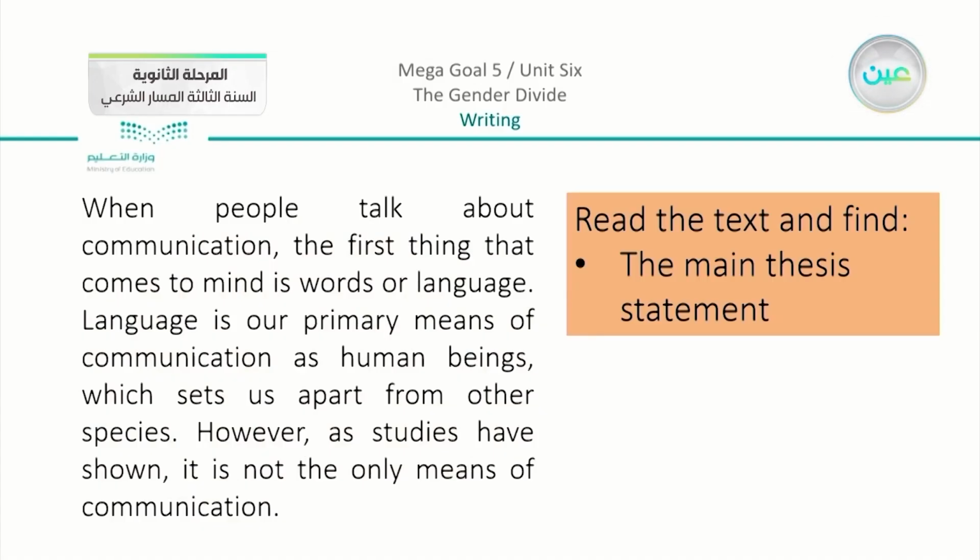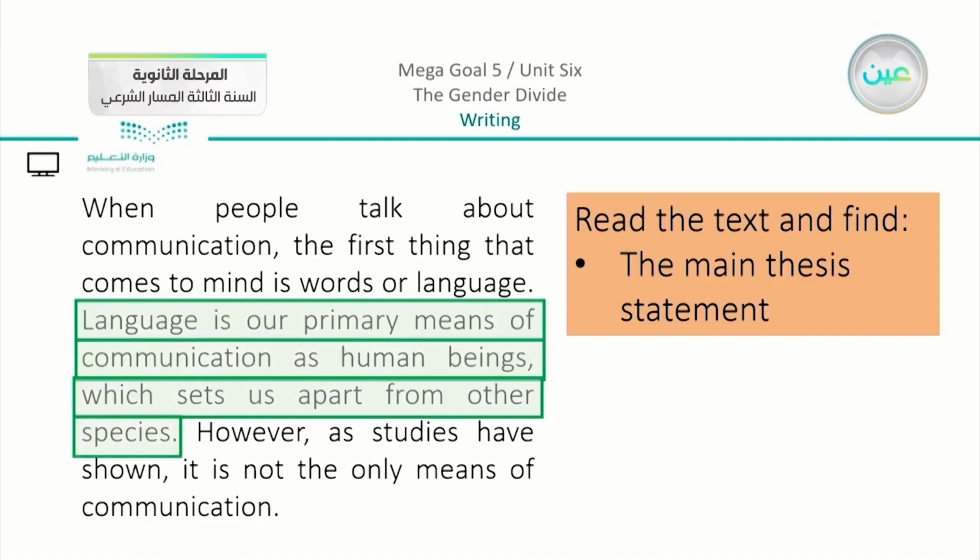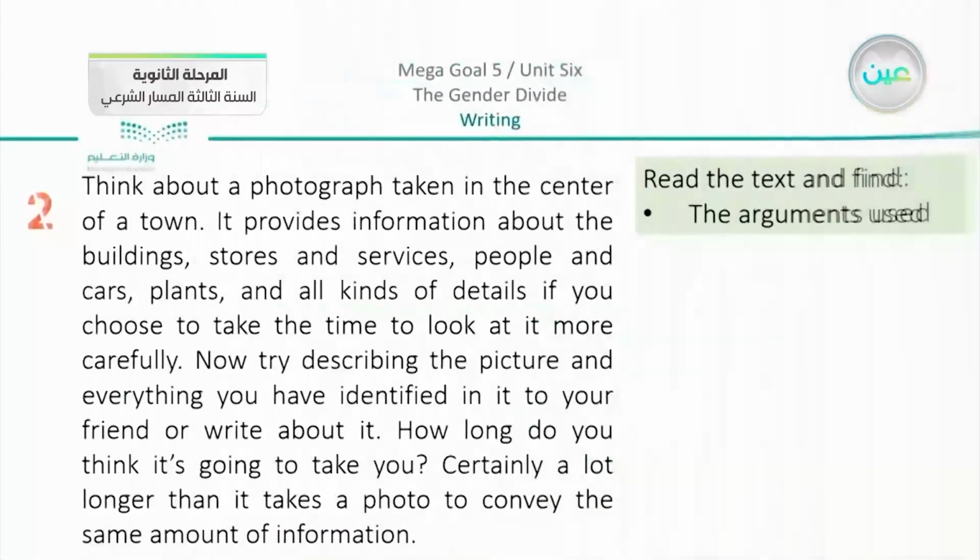And when we read here, you can find that we have very clearly the main thesis statement, which is: language is our primary means of communication as human beings, which sets us apart from other species. So what makes us different from other species? That we have language as a way to communicate. Now we have here the basic idea that we are going to focus on.